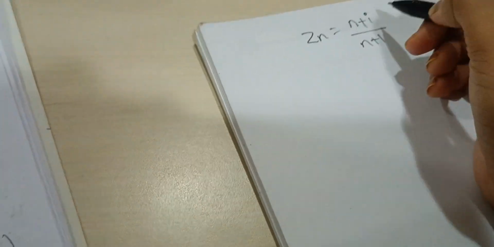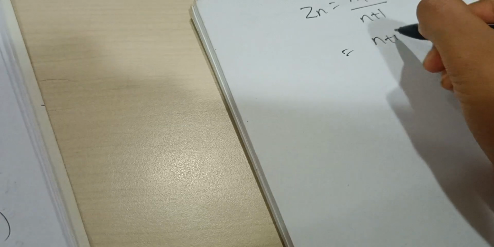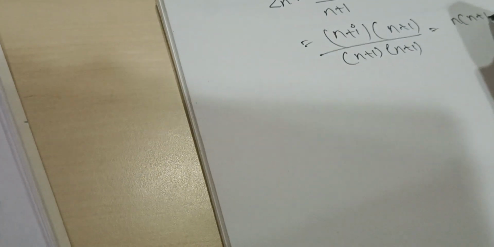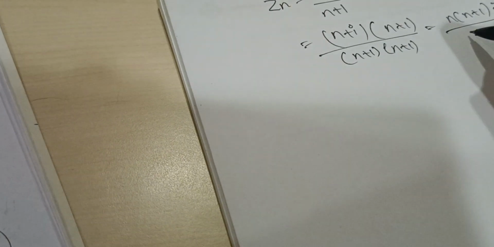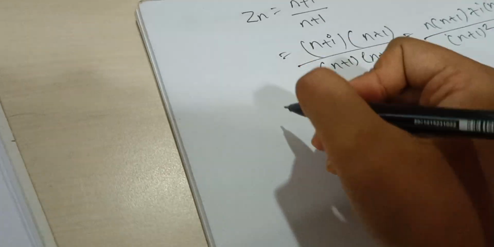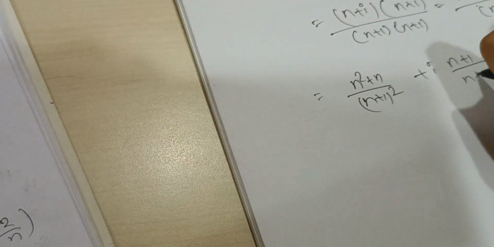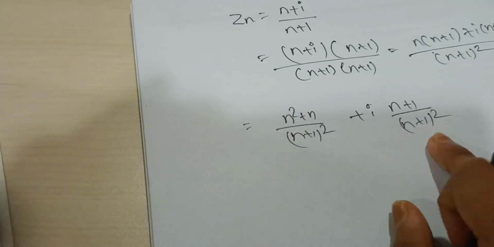Let us take another example. Consider the sequence of complex numbers. Suppose Zn equals (n plus i) divided by (n plus 1). Does the sequence converge? If so, find the limit. So Zn equals (n plus i) by (n plus 1). Suppose we multiply by (n plus 1): Zn equals (n^2 plus n) divided by (n plus 1) whole square, plus i (n plus 1) divided by (n plus 1) whole square. So this is the real term and this is the imaginary term.